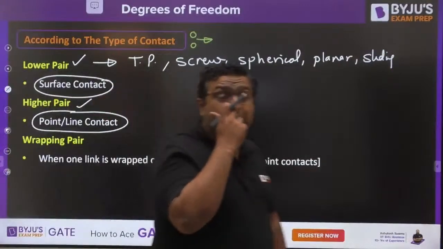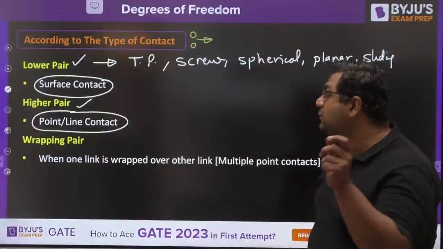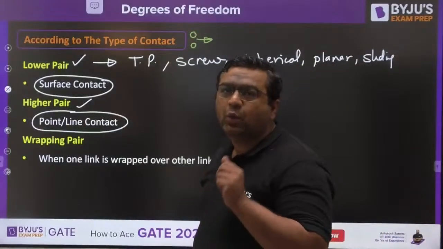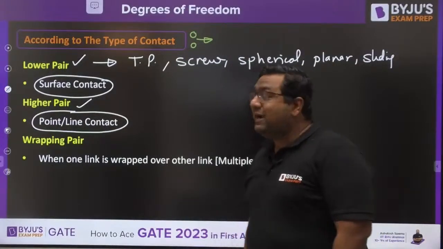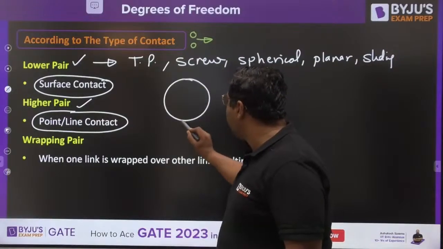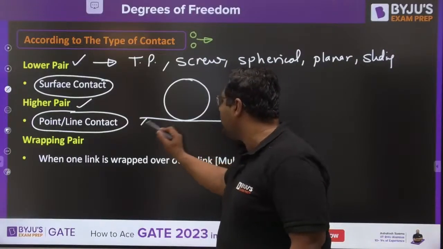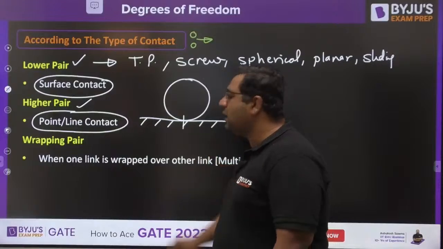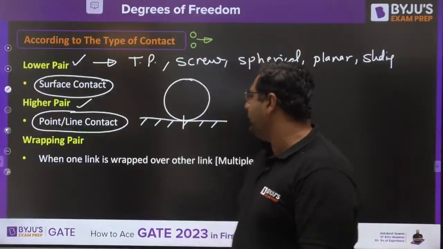And my dear, when we are talking about the higher pair, if contact is point or line, very good Ayush, very good Midun. So my dear, if we have point or line contact, like in rolling pair, this body is connected with the surface at a point. So this is said to be the example of higher pair, my dear.